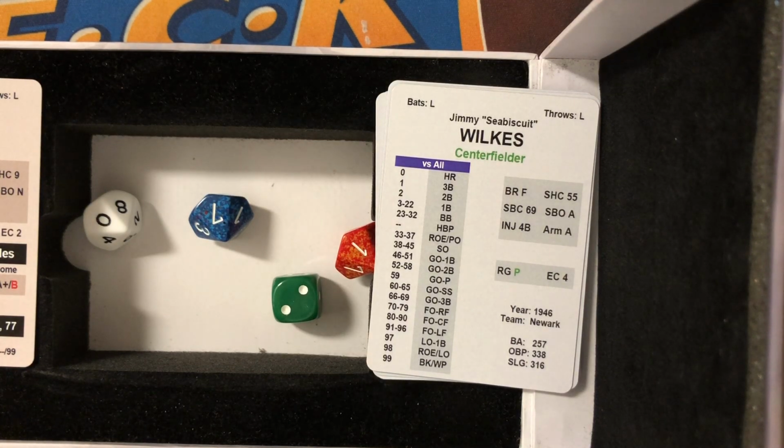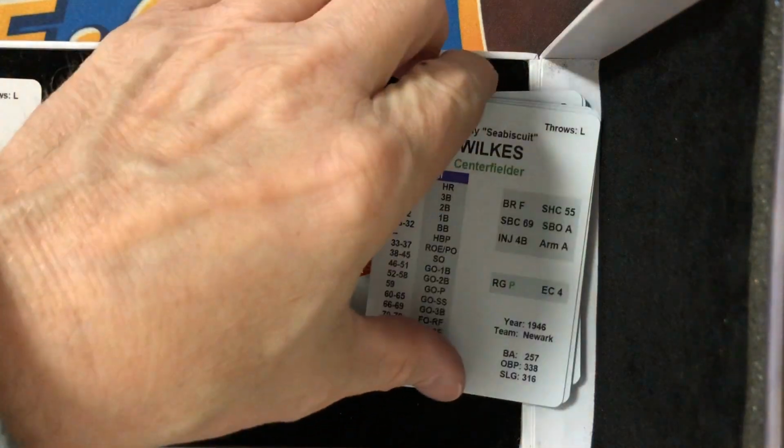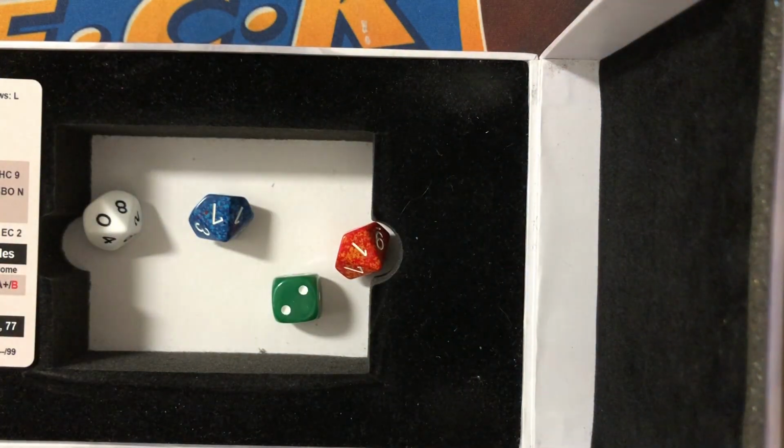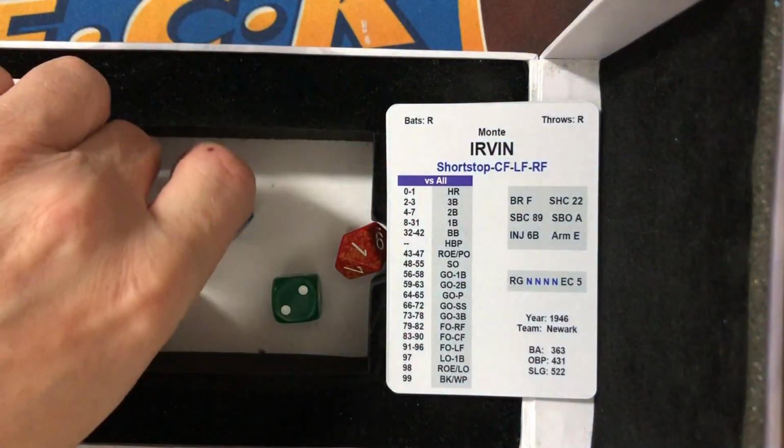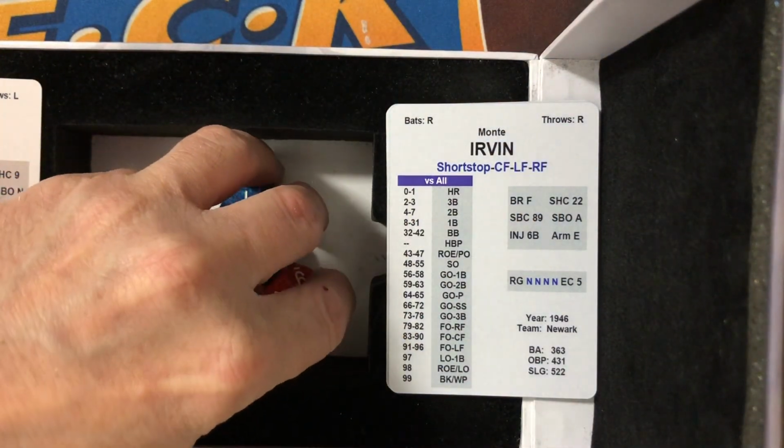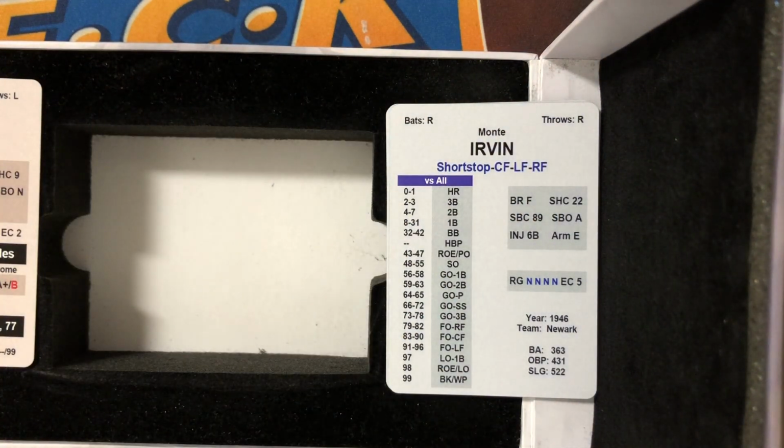Cabrera gloves it. Throws to Garcia covering second. And they get the lead runner, Leon Day, on the 3-6 putout. Wilkes beats the rap at first. And so with 1 out, it'll be Monty Irvin with Wilkes at first. And Day can go take a seat in the dugout. Irvin is 0 for 1. He struck out in the first.